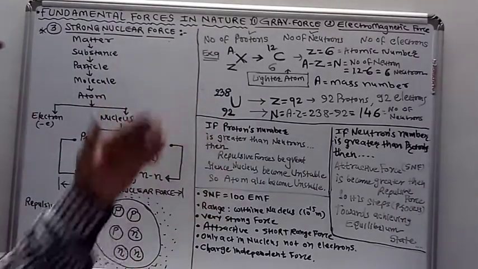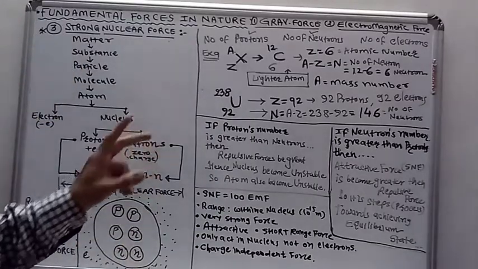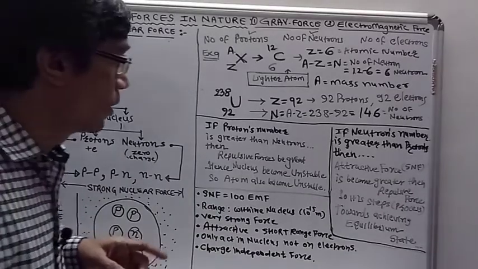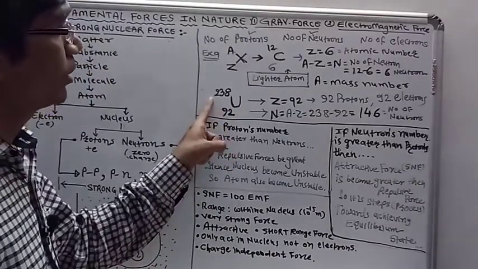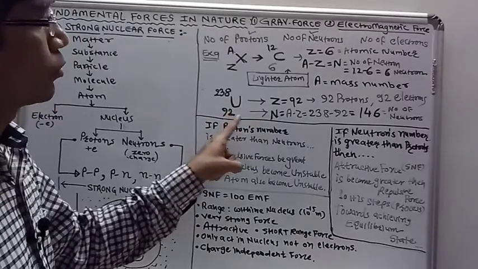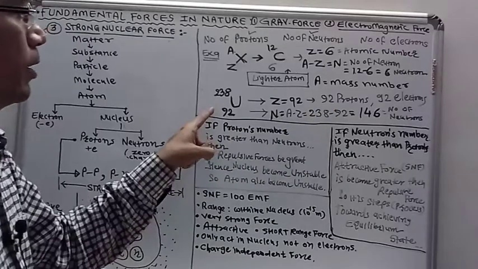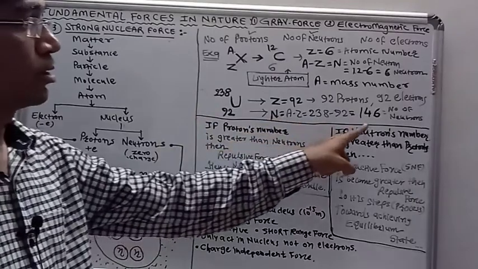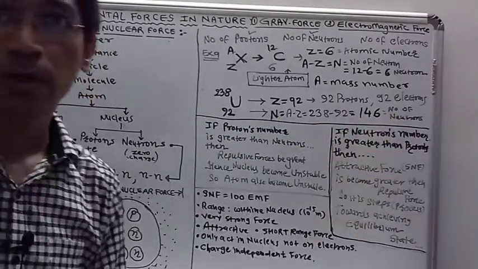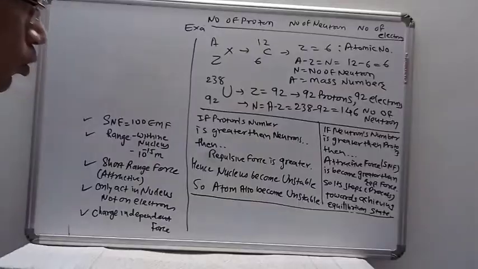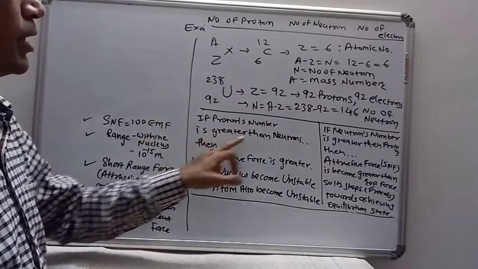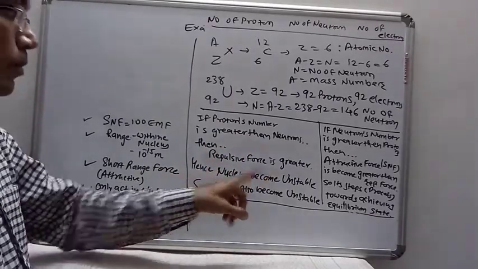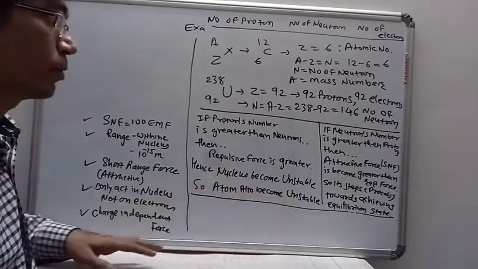As we go towards heavier atoms, the number of neutrons becomes greater than the number of protons. For uranium, Z equals 92, so the number of protons is 92, and the number of neutrons is A minus Z, 238 minus 92, equals 146. The number of neutrons is more than the number of protons. If the number of protons is greater than neutrons, then the repulsive force becomes greater, hence the nucleus becomes unstable, and so the atom also becomes unstable.